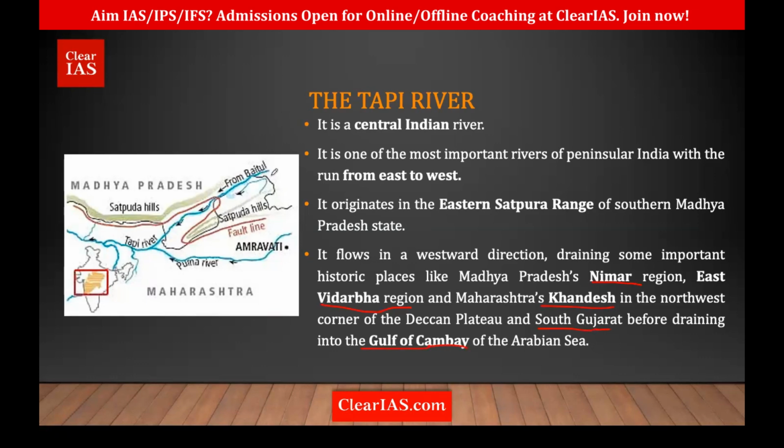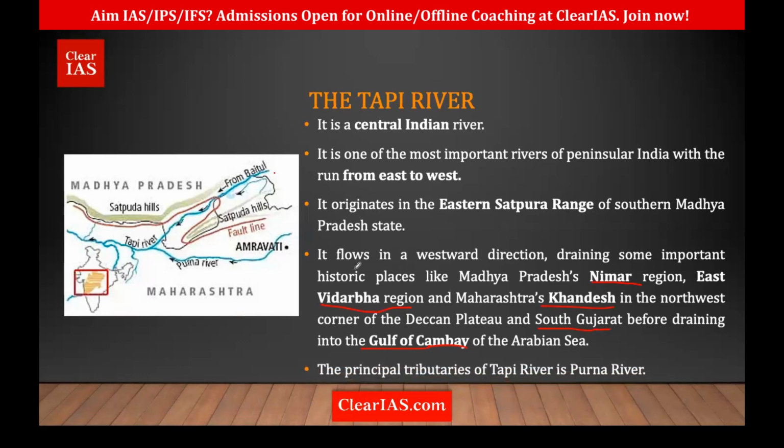It starts from Betul, a region in MP, in the Satpura Hills, and it flows all the way through Maharashtra and empties where? In Gujarat. So it flows through Madhya Pradesh, Maharashtra, and Gujarat. And these are the important tributaries. There is the Purna River. Purna River is one of the most important tributaries of what?